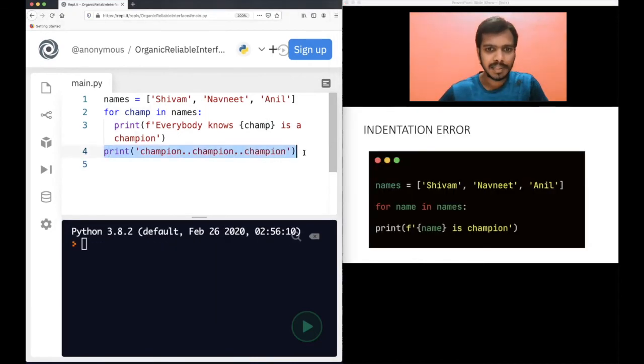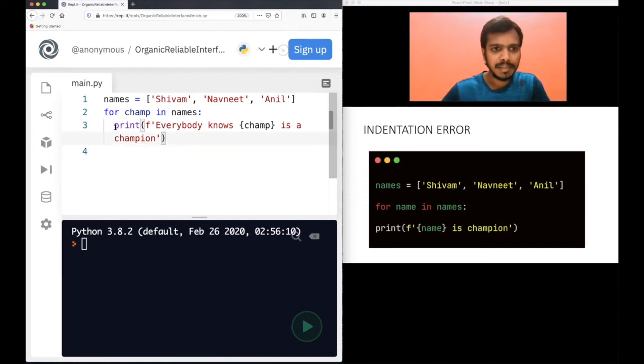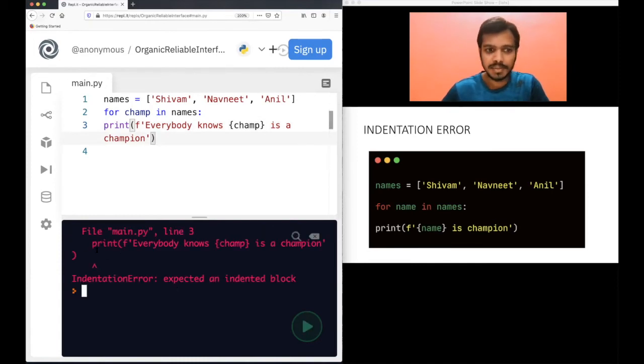So let me do one thing. Let me remove this line. I have also cleared my screen, and let me not put these two spaces here and remove this. So basically I am removing the indentation here, and let me try to run this code and see what actually happens. Okay, let's run this code, and you see you get an error, an indentation error, expected an indented block. So of course the for loop will always expect some indentation after that, but you are not providing that. That's why you have an error.